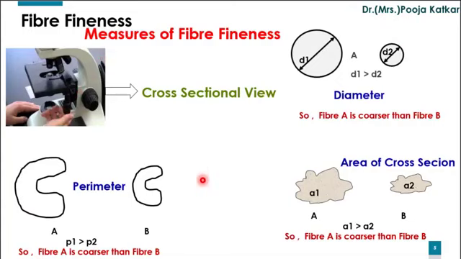So a skilled person is required for cutting the sections, and secondly, to account for variation, we have to take a larger number of readings. Cutting sections at various places, including a number of samples, is a time consuming process.